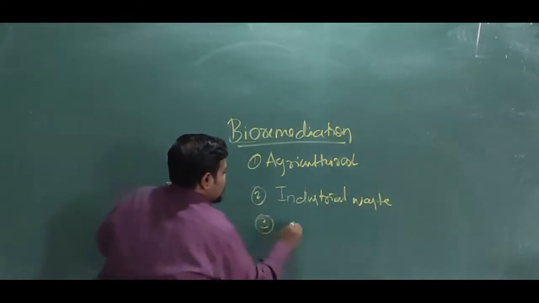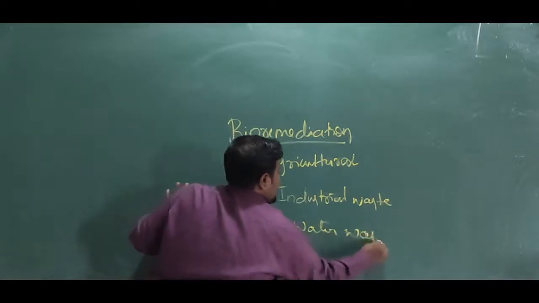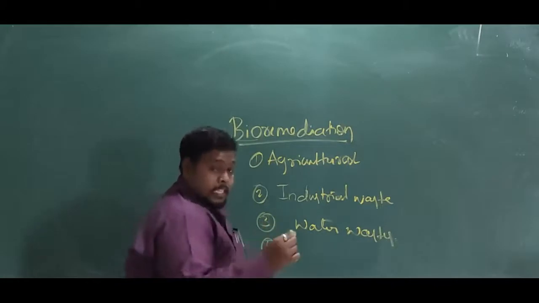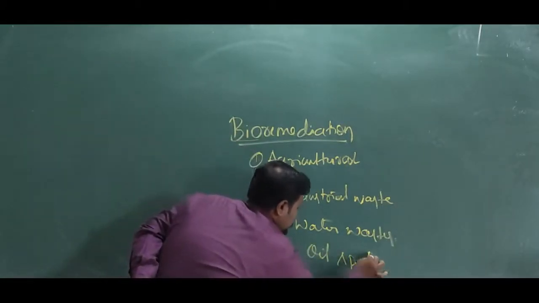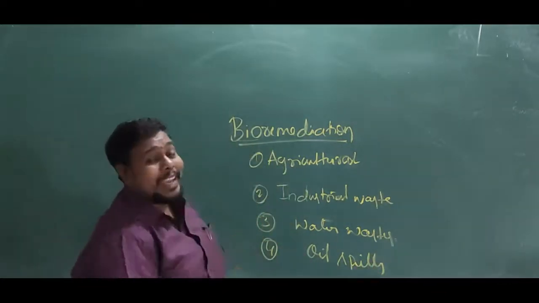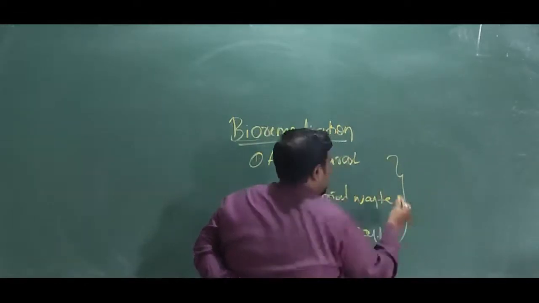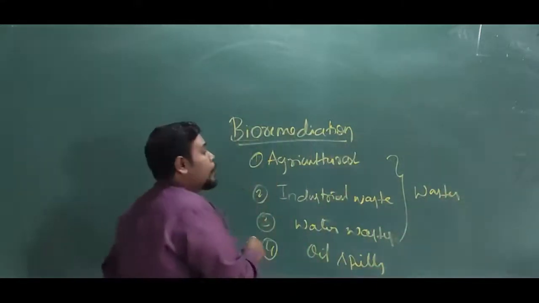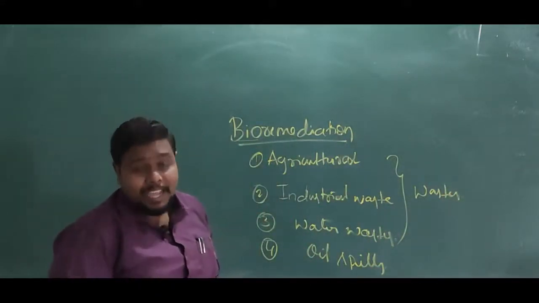Third one is called water wastes. And the last one is called oil spills. So these are the 4 different headings under which we can learn about bioremediation. These are all the waste which we have produced throughout our lifetime on this planet Earth.